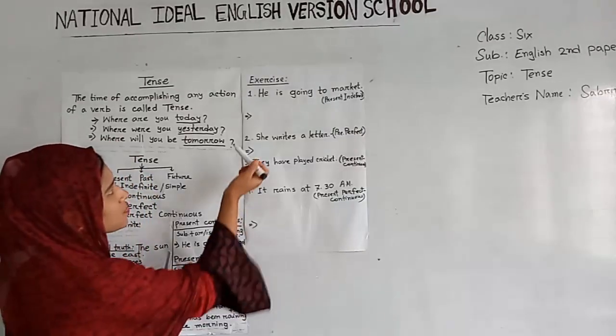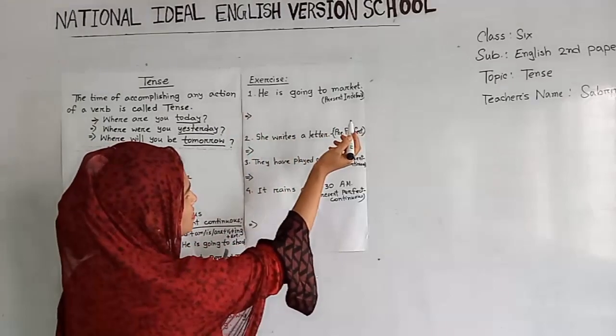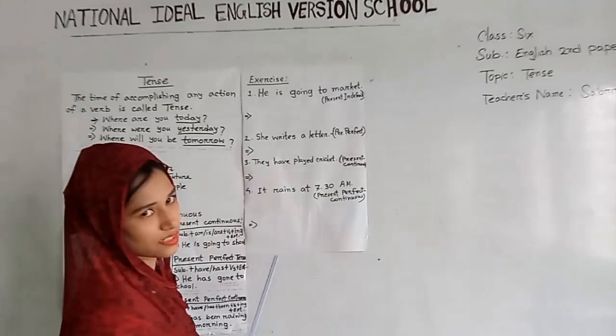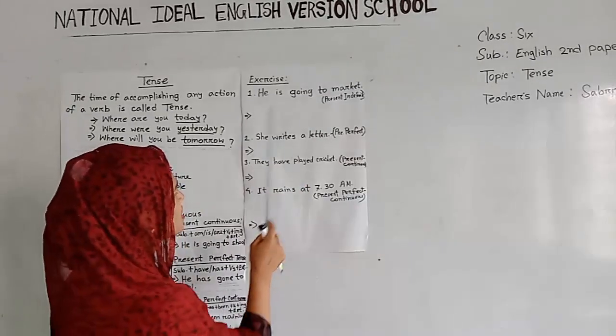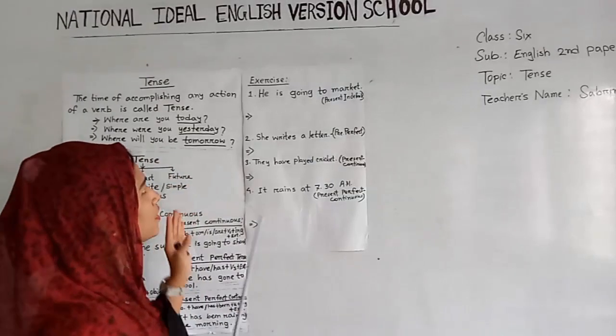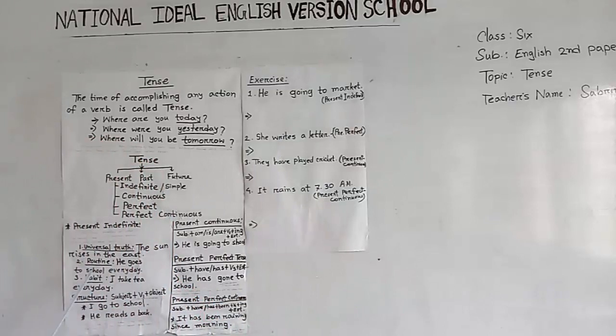Look, first one, we can see this: he is going to market. Here we will change it into present indefinite tense. So here, as per our rules, we know that the structure of present indefinite tense is what? Its structure is subject plus V1 plus object.